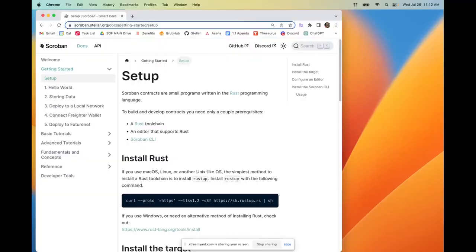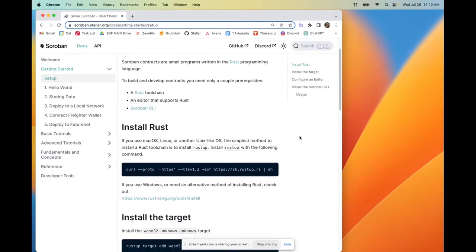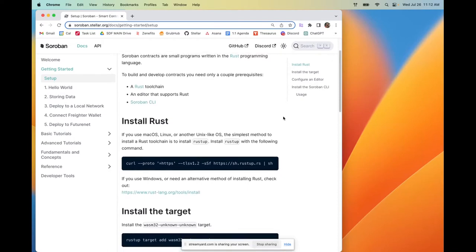So to get started building MeowDAO, the very first thing that we're going to do is set up our environment. So we're going to start by installing Rust. If you've never installed anything before using the command line, it is definitely not as scary as it might seem. We're going to navigate to the setup page of the Soroban docs. We're going to set up Soroban, and then we're going to get things ready before we do a couple of things in pure Rust, and then come back to Soroban smart contracts. But of course, the first thing we need to do is install Rust.